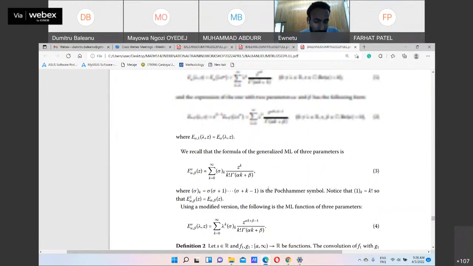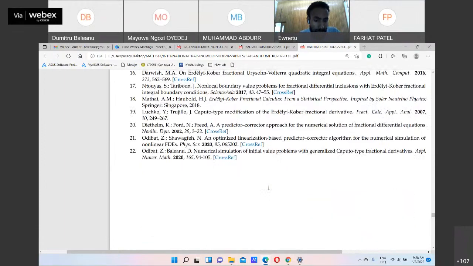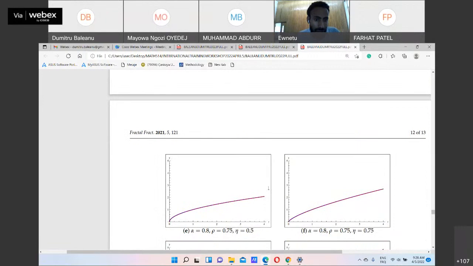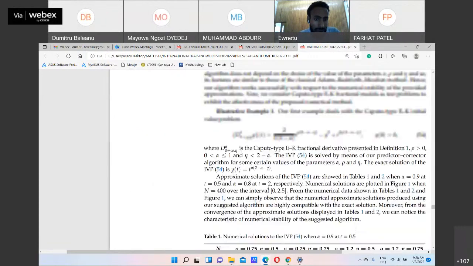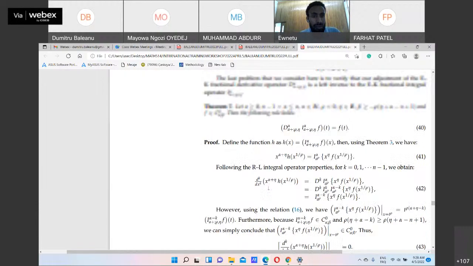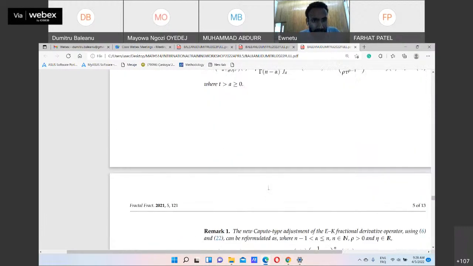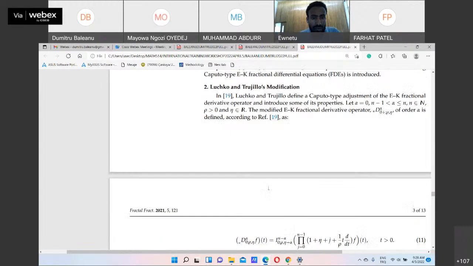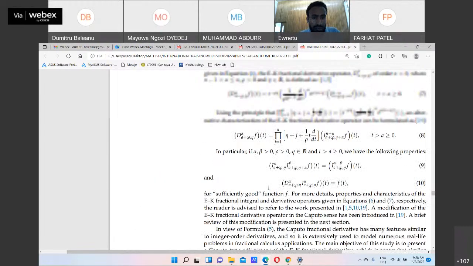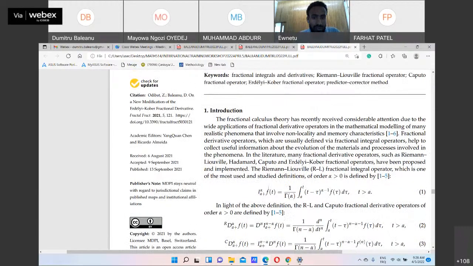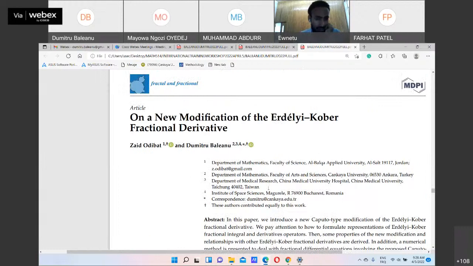Now I would like to show you some numerical predictor corrector method for some other type of operators based on the same strategy. Define a new operator and try to find the numerical result. So on a new modification of the Erdős-Cover fractional derivative.